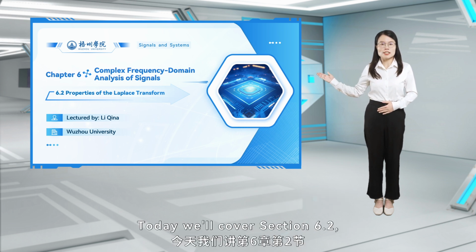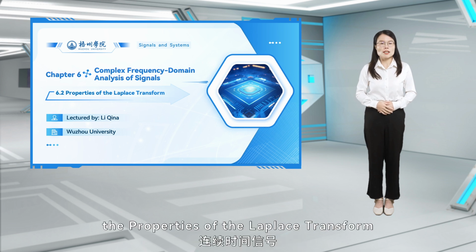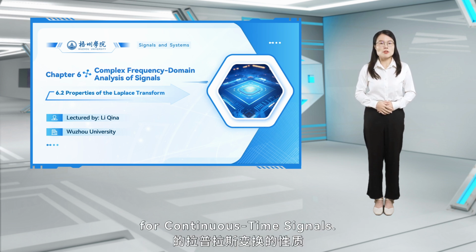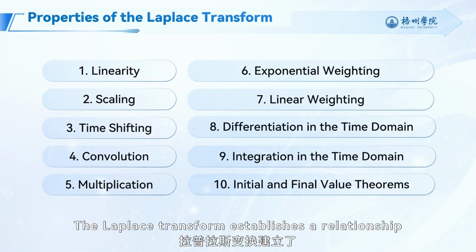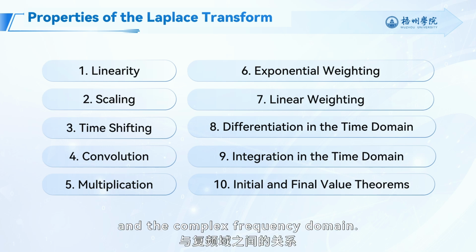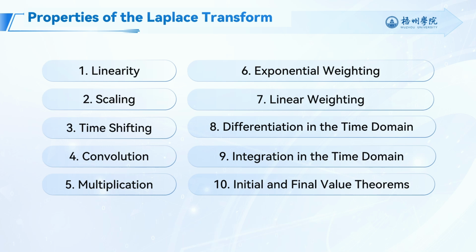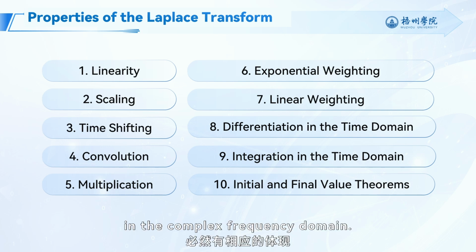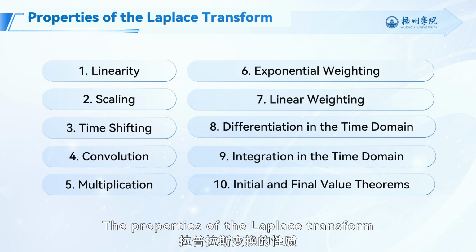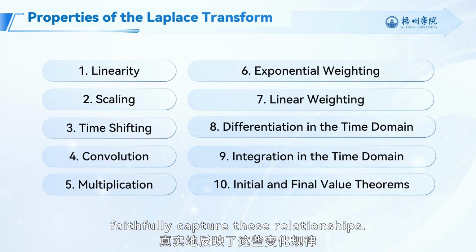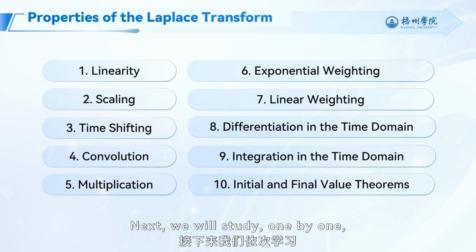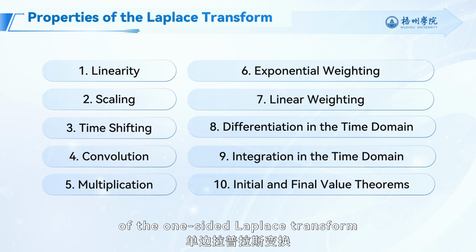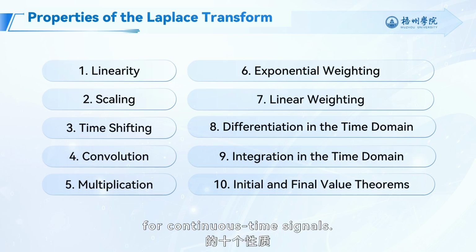Today we'll cover section 6.2, the properties of a Laplace transform for continuous time signals. The Laplace transform establishes a relationship between a signal's time domain and the complex frequency domain. Any change in the time domain signal will inevitably be reflected in the complex frequency domain. The properties of the Laplace transform faithfully capture these relationships. Next, we will study, one by one, the 10 properties of a one-sided Laplace transform for continuous time signals.